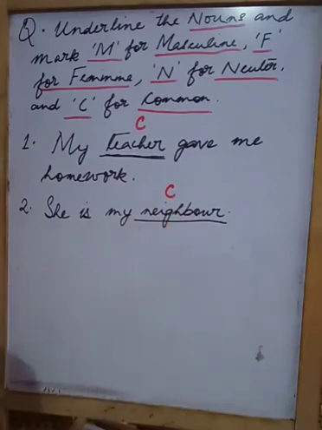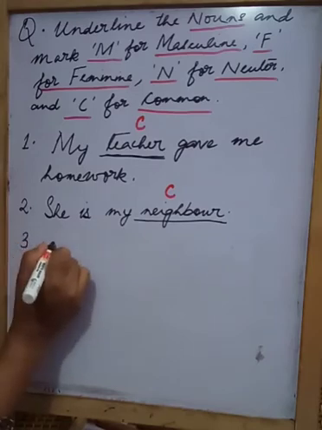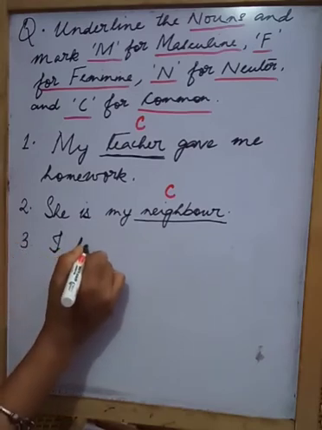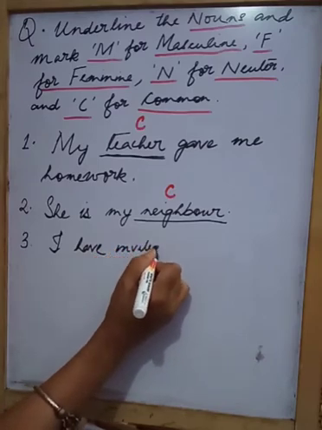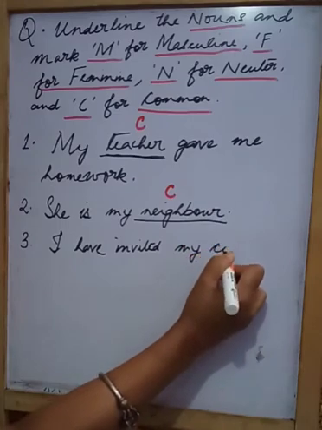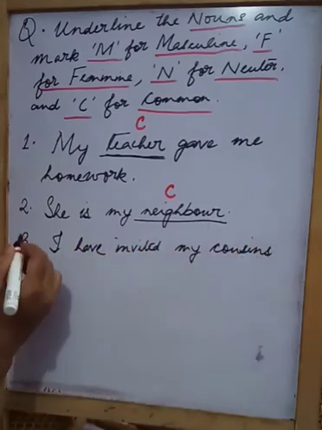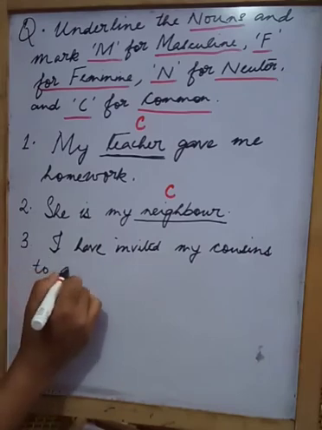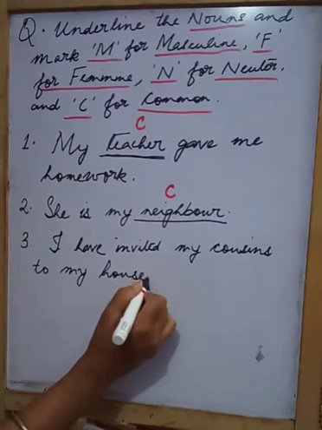She is my neighbor. Then let's move on to number 3. I have invited my cousins to my house.